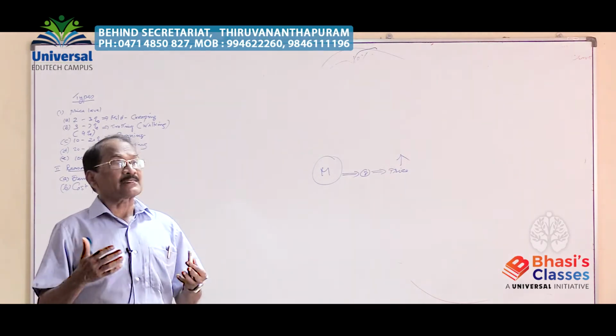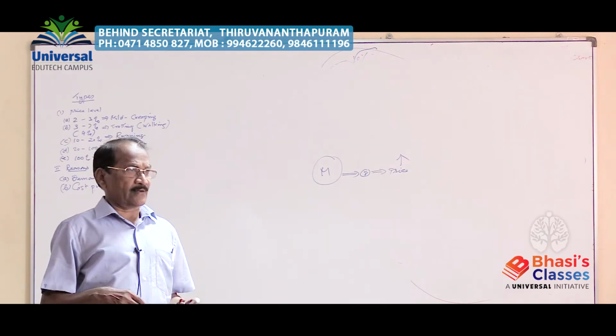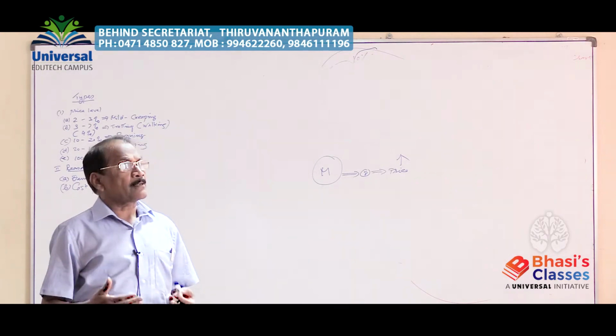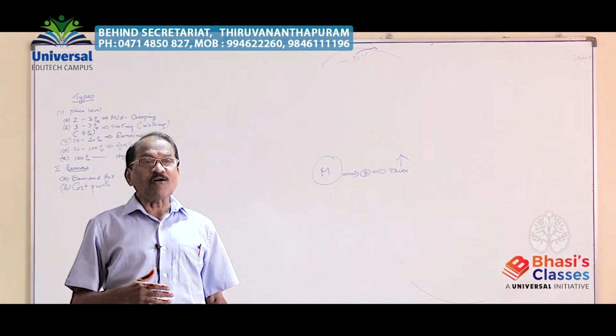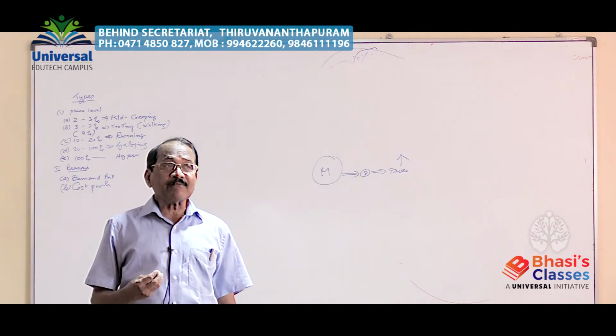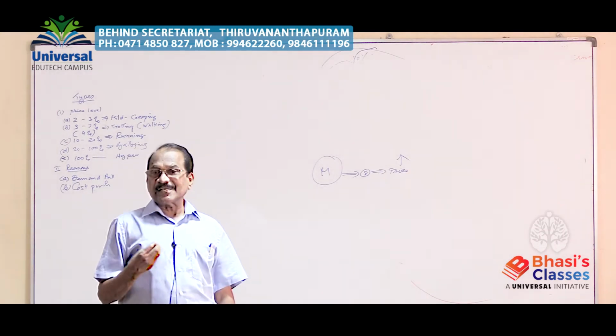For example, we may say carpenter, painter, mason, electrician, welder, and such types of semi-skilled persons are not sufficiently available.